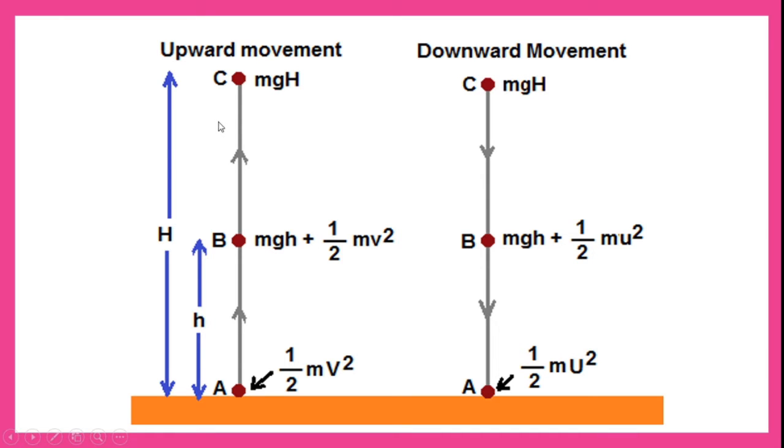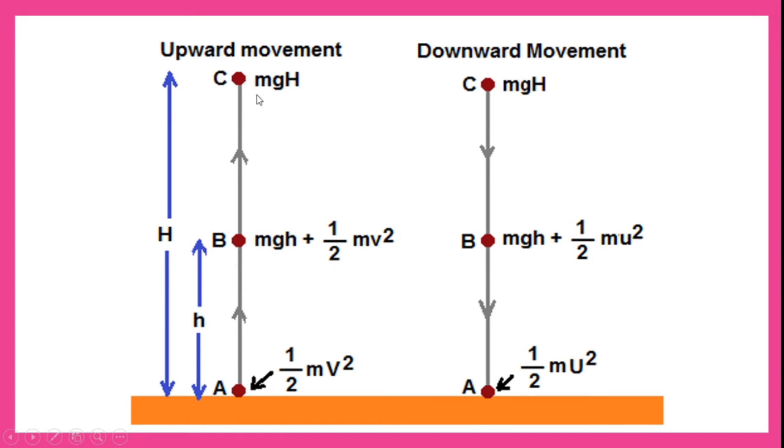As we all know, at point C let us calculate the potential energy. It will be high at the topmost point. Here height is maximum, capital H, hence maximum potential energy, that is mgh.